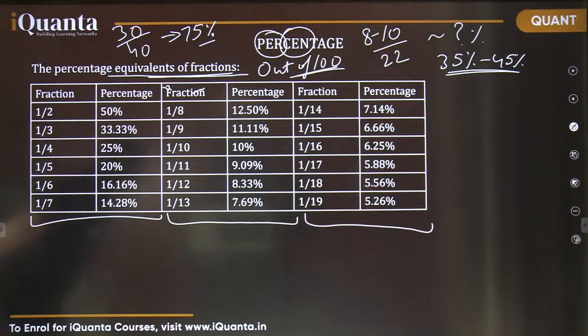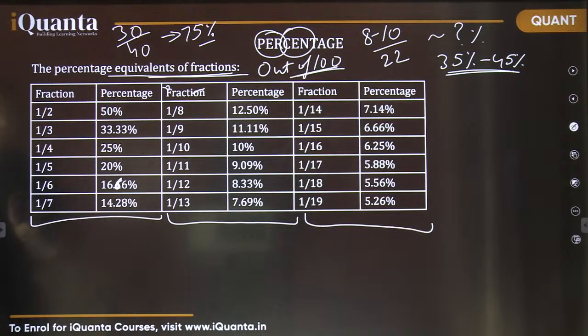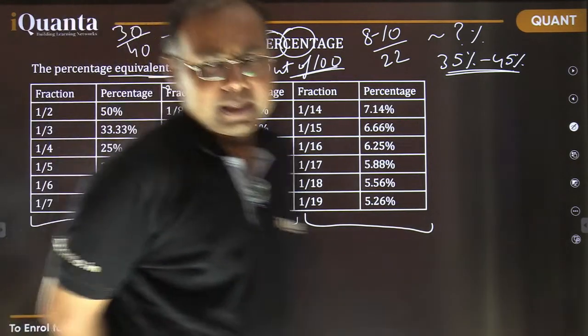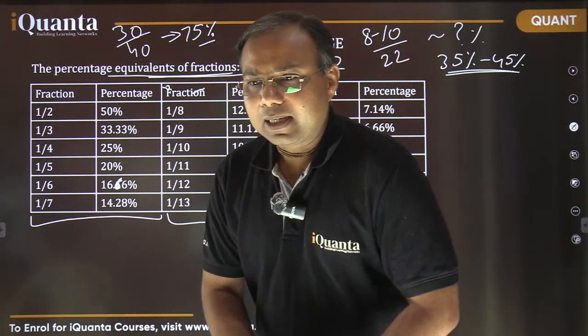1/6 is 16.67. Is something else written here? Oh yes, thanks for that correction. 16.66. I must mention it. 1/6, 16.66 or 67. That's okay. Thanks for that correction, Jatin. Okay, fine. So anyway, thanks for going by this exercise.